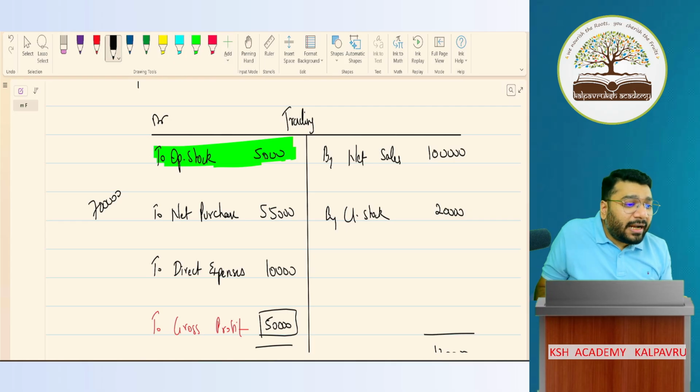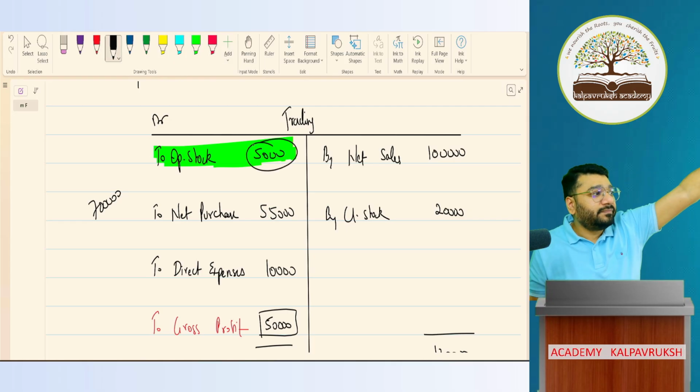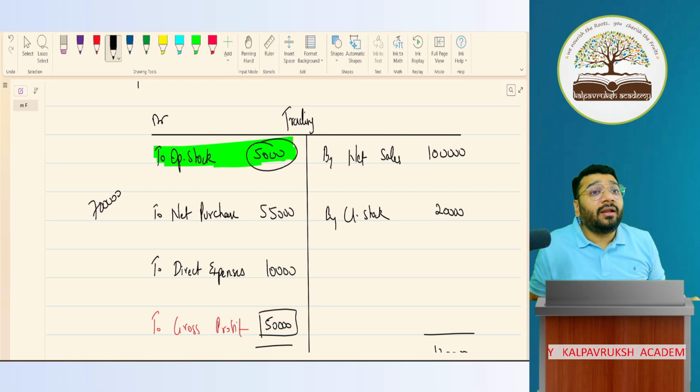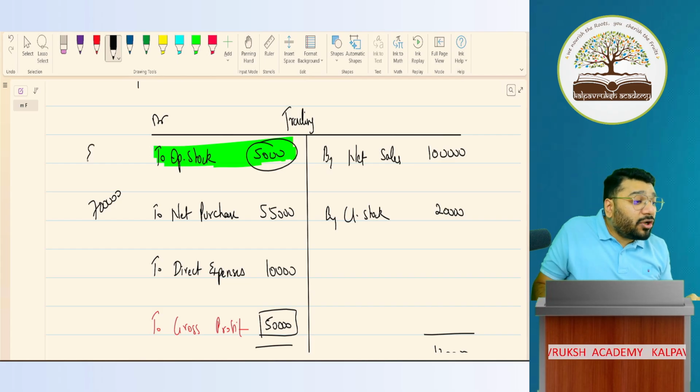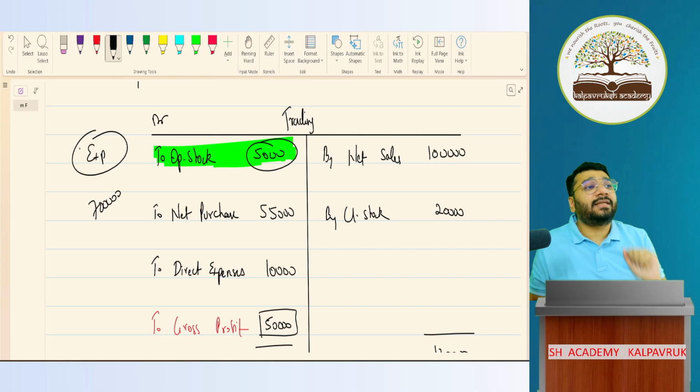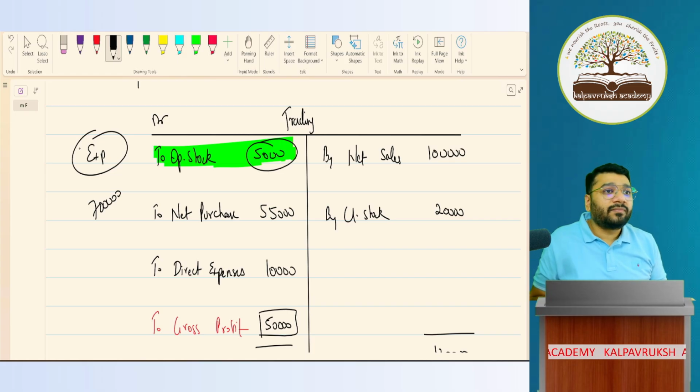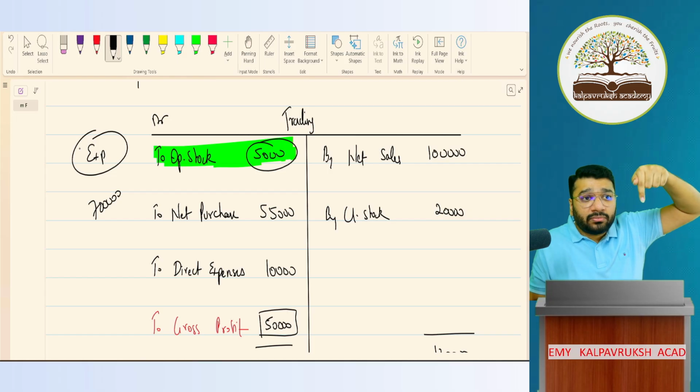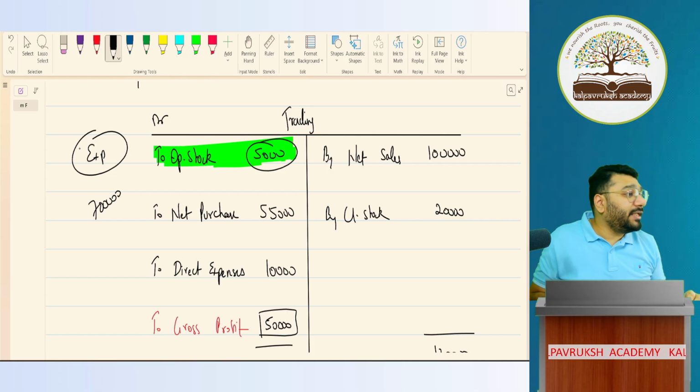I have taught you personally that opening stock coming in the trading account is not asset. Opening stock in the beginning of the financial year, which is there in your godown, shop, warehouse, that is asset. Anything that I own in the business is asset. This opening stock, by the end of the year, is sold. This is nothing but your expenditure. So the nature of this is expenditure. It is not asset. The opening stock which is there in a godown, that is your asset. The part which is sold, that is your expenditure.